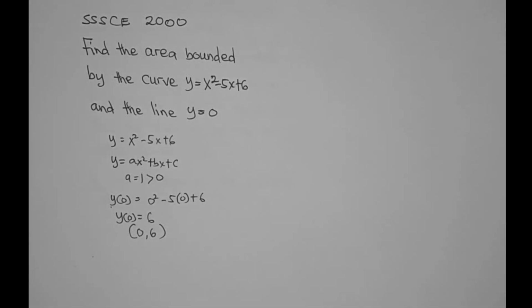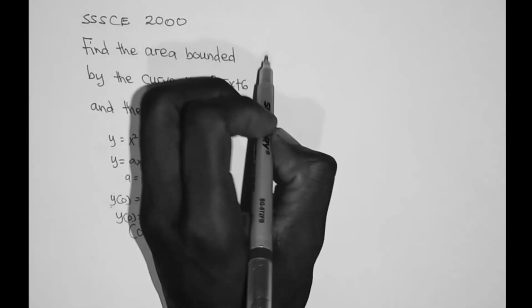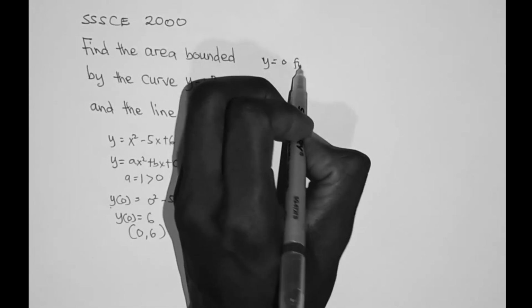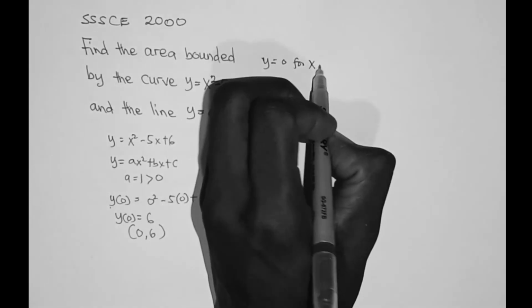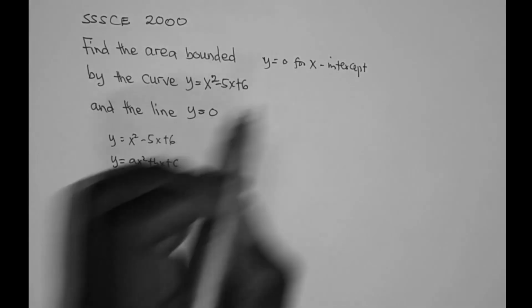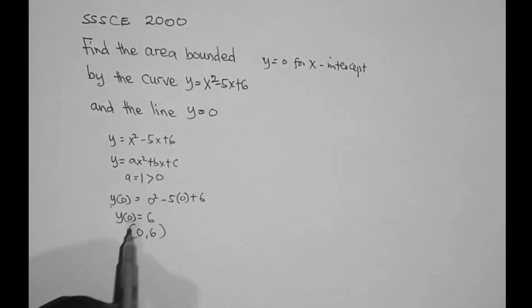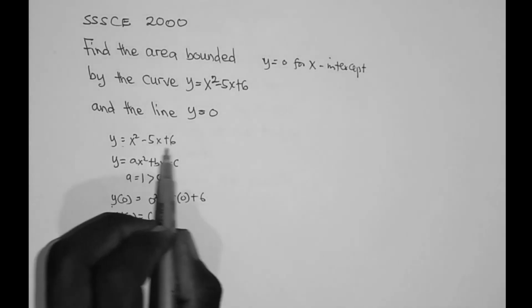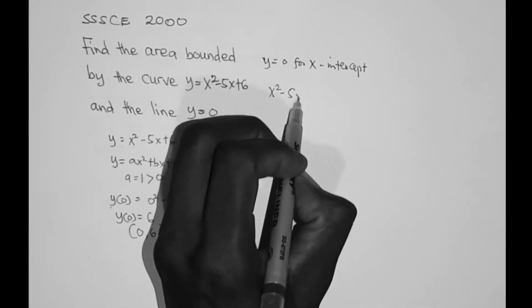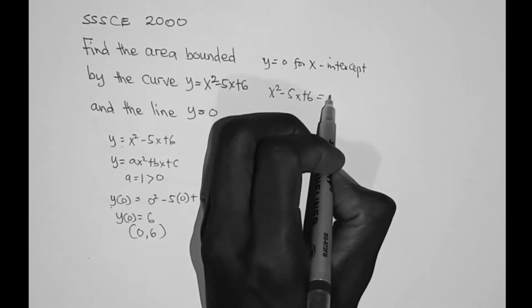Let's also find the x-intercept. For the x-intercept, y is equal to 0. So we take this function equal to 0: x squared minus 5x plus 6 is equal to 0.